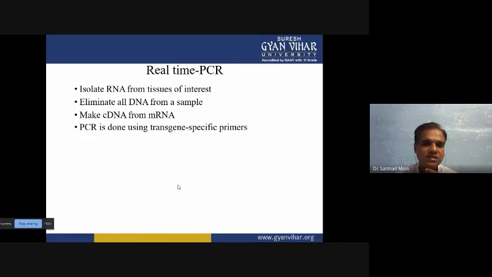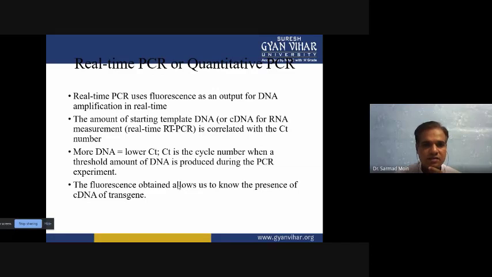So when we synthesize the cDNA from the mRNA, we can detect whether the transgene of interest is there, using the transgene-specific primer. We can use real-time PCR to detect the quantity of a particular type of DNA, and RT-PCR uses fluorescence as an output for the DNA, which can be amplified in real time.